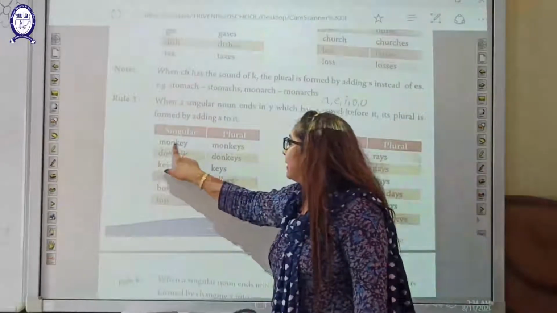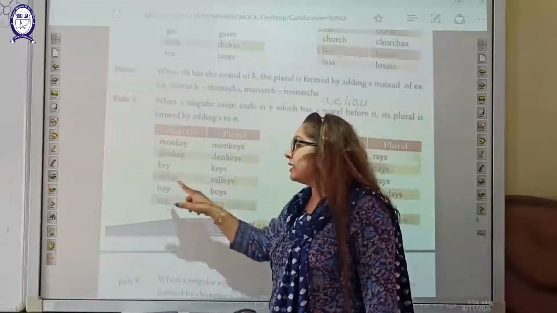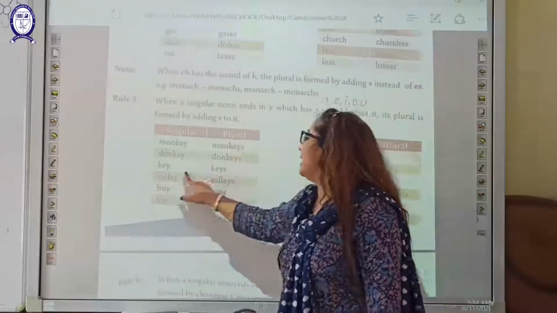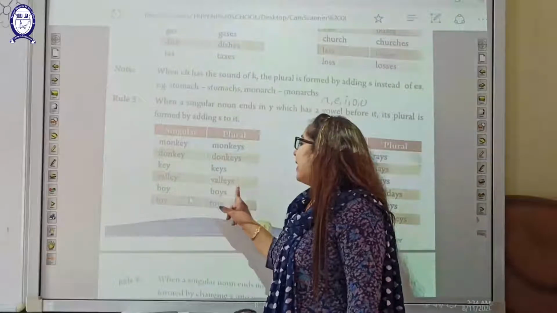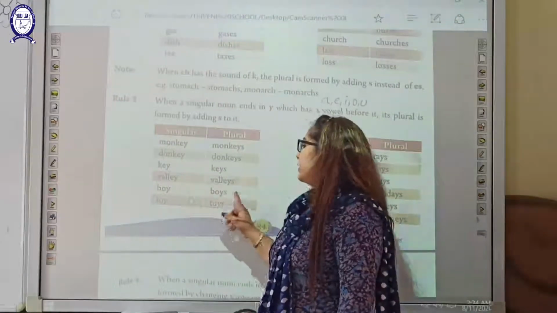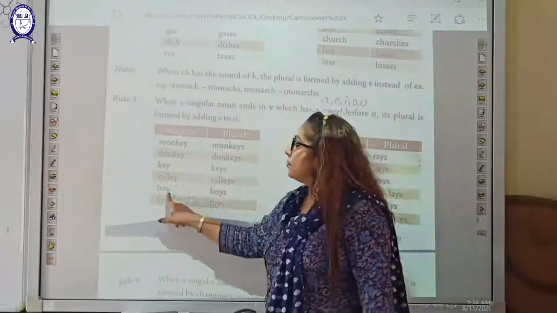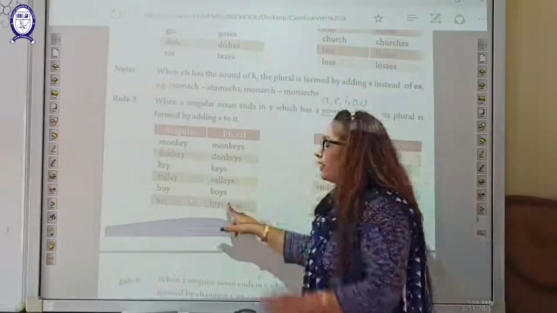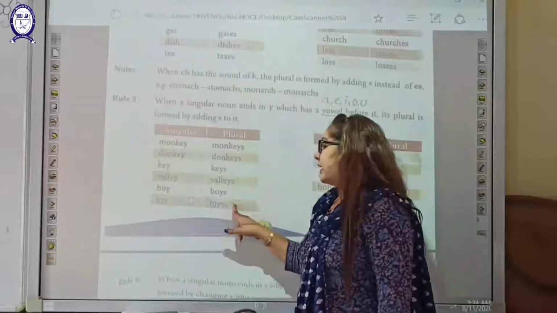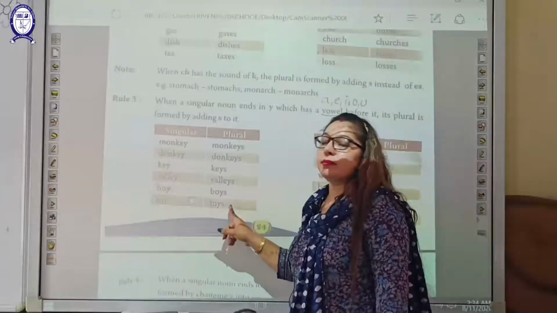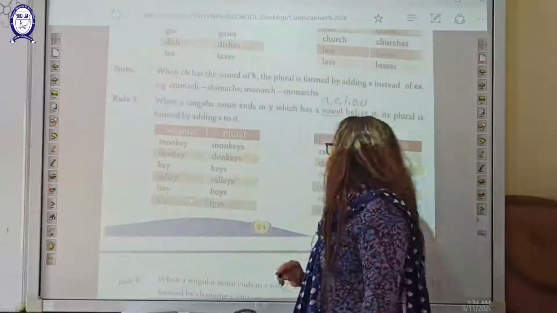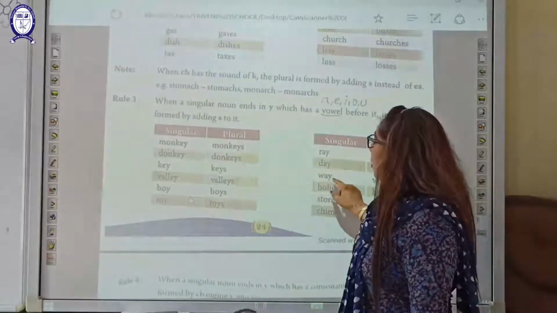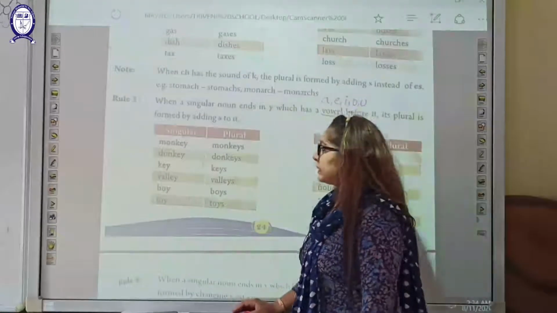So monkey, monkeys. In donkey also E is written. So donkeys. Key, keys. Valley, valleys. Boy, boys. Toy, toys. Here before Y O is given. O is a vowel. So we write s at the end of this word to make them in a plural form. Go through more example of this rule, students.